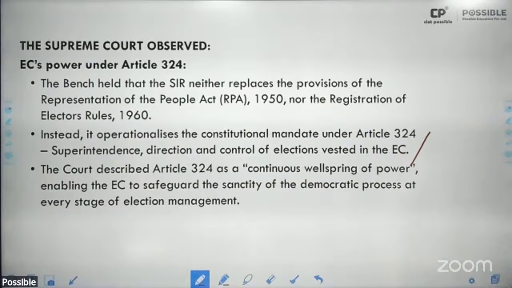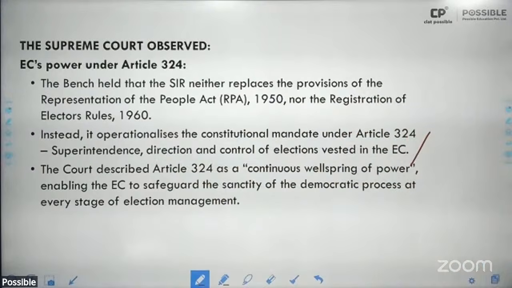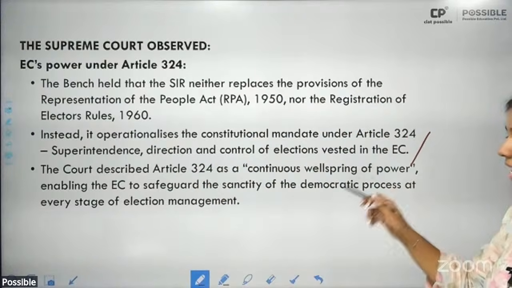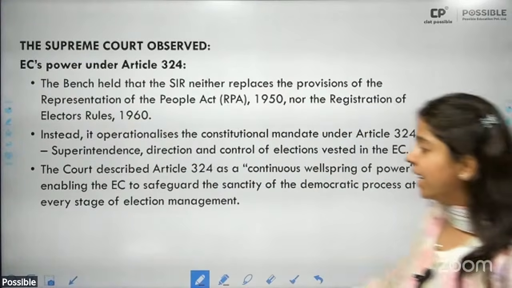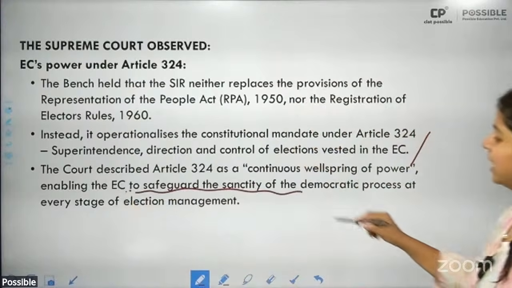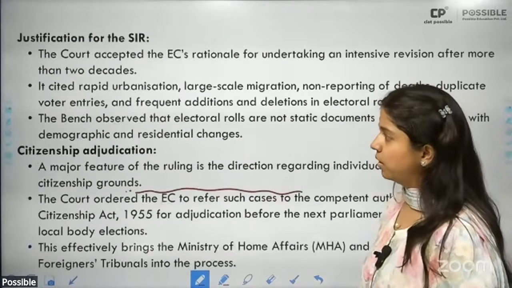Instead, it operationalizes the constitutional mandate under Article 324, the superintendence, direction, and control of elections vested in the Election Commission. It described Article 324 as a continuous wellspring of power, enabling the Election Commission to safeguard the sanctity of the democratic process at every stage of election management. Okay.